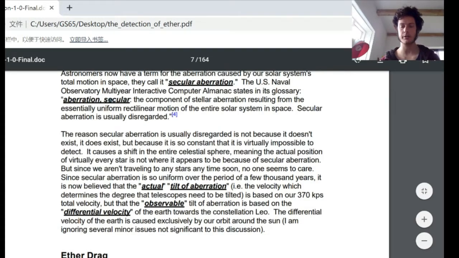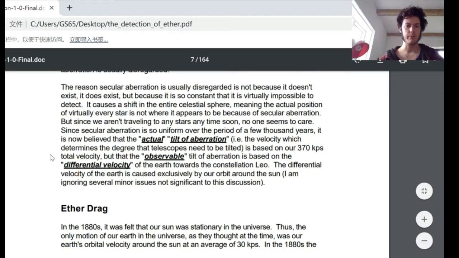The reason secular aberration is usually disregarded is not because it doesn't exist, it does exist, but because it is so constant that it is virtually impossible to detect. It causes a shift in the entire celestial sphere, meaning the actual position of virtually every star is not where it appears to be because of secular aberration. But since we aren't traveling to these stars anytime soon, no one seems to care.